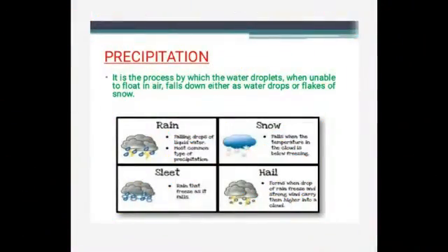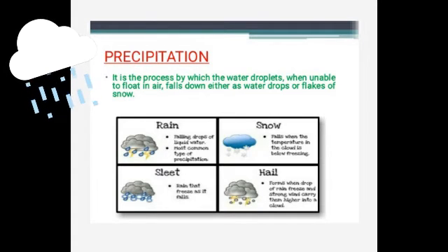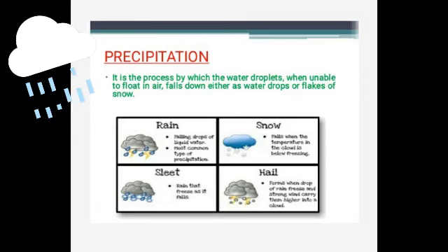So next we are going to learn about precipitation. What is precipitation? It is the process by which water droplets, when unable to float in the air, fall down either as water drops or flakes of snow. The main forms of precipitation are rain, drizzle, hail and snow.